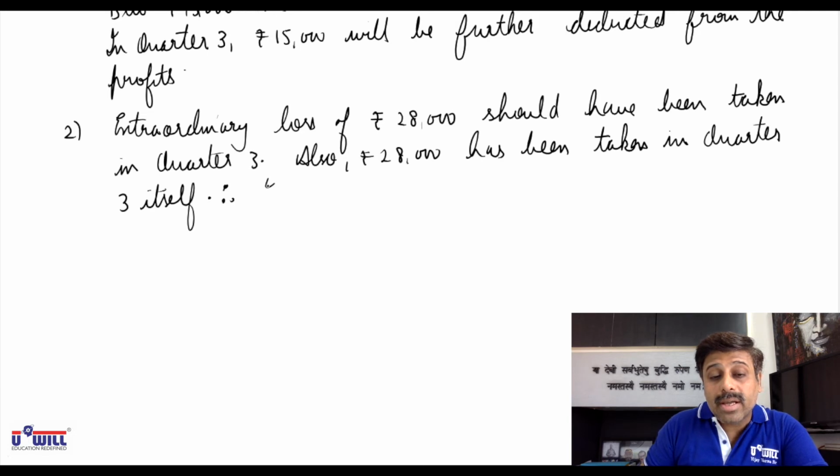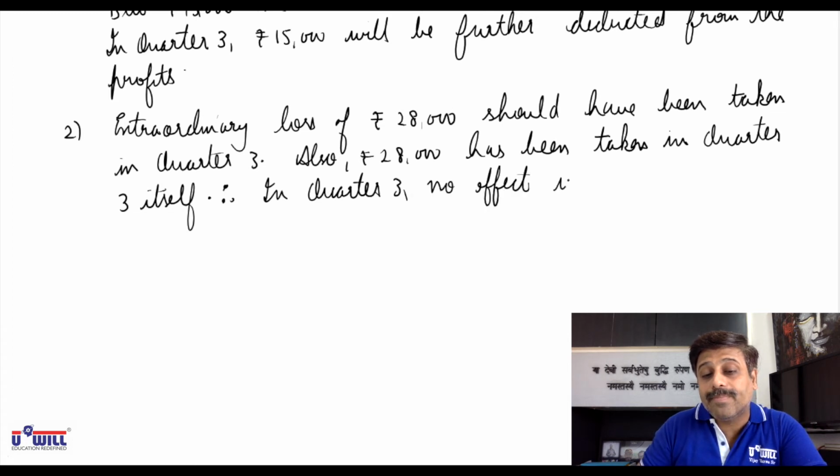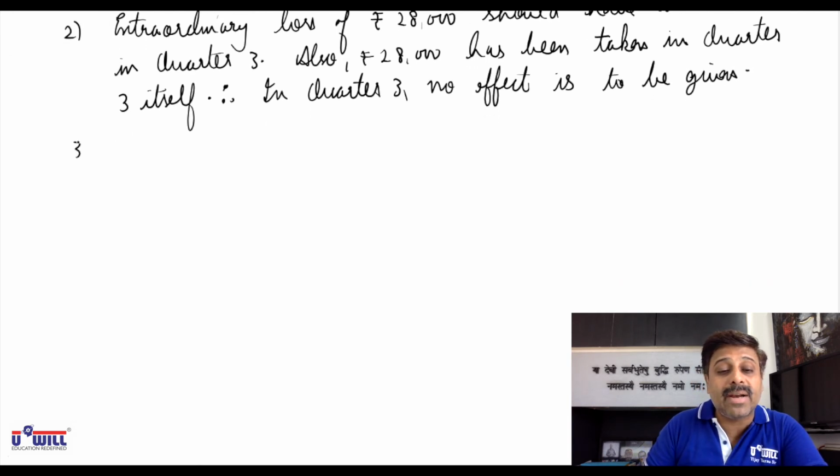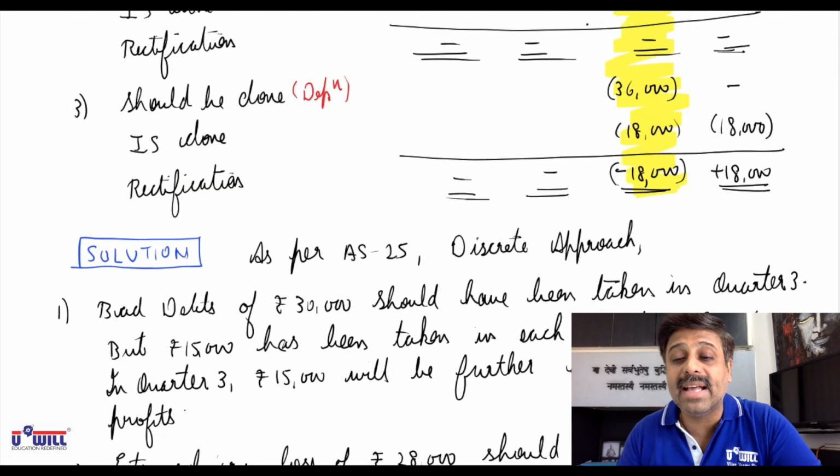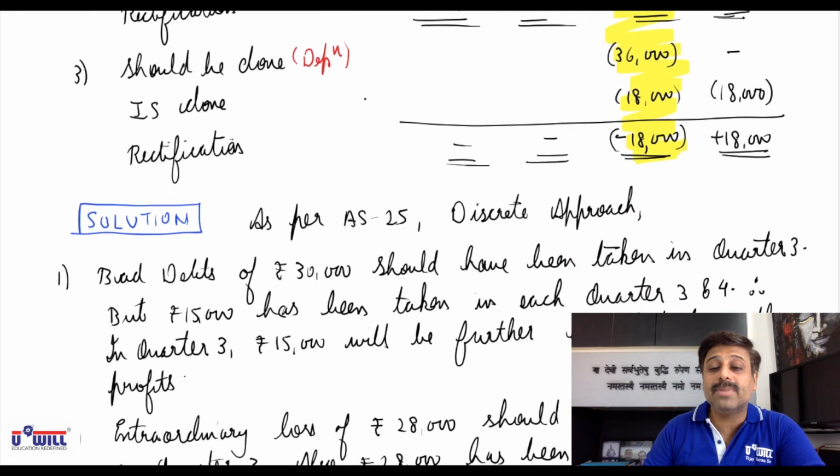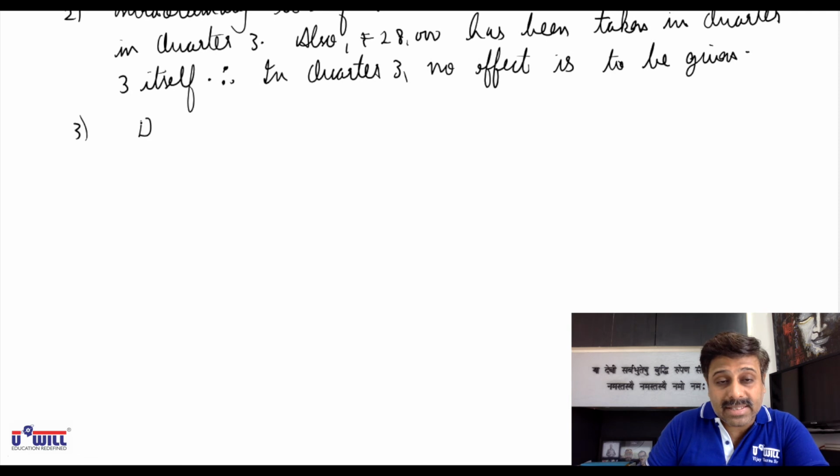Therefore, in quarter 3, no rectification is required, or you can say no effect is to be given. Nothing is to be added, nothing is to be subtracted because the correct effect only has been given. Now, third adjustment, depreciation of rupees 36,000.